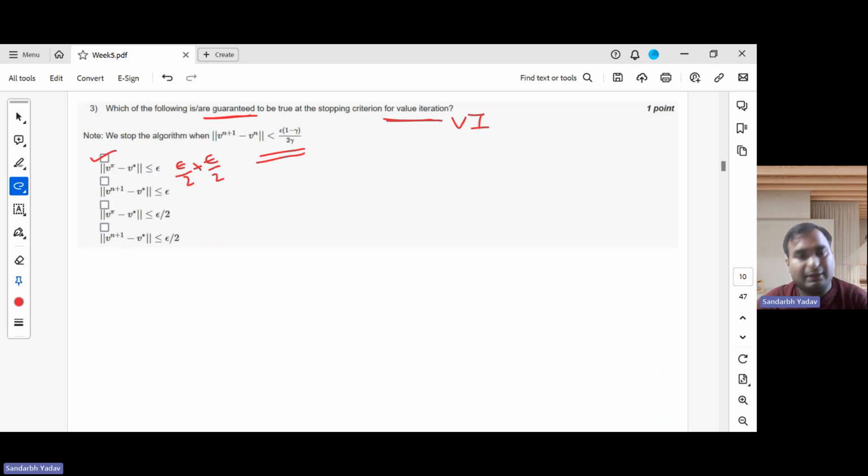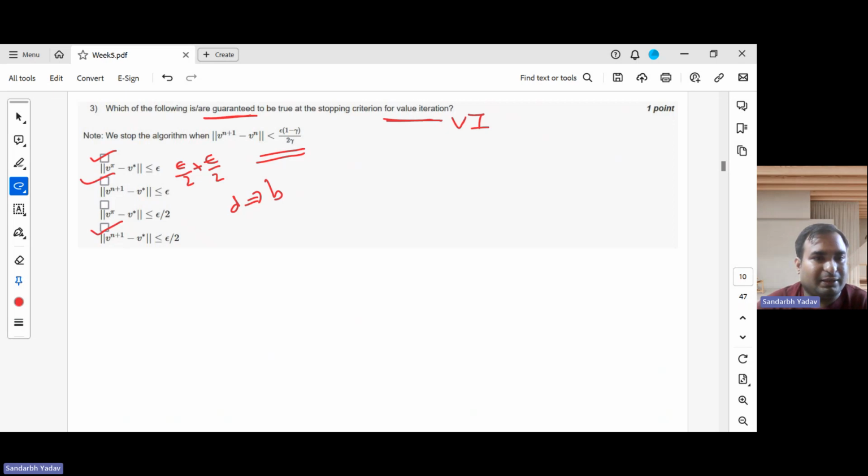Now the second option is the norm of V n plus 1 minus V star is lesser than or equal to epsilon. Again, in class this was one of the terms there, where we distributed over it. We have actually derived in class that this is option D: the norm of the difference between the vectors V n plus 1 and V star is lesser than epsilon by 2. If it's lesser than or equal to epsilon by 2, it will definitely be lesser than or equal to epsilon. So D implies B here, so B is also correct.